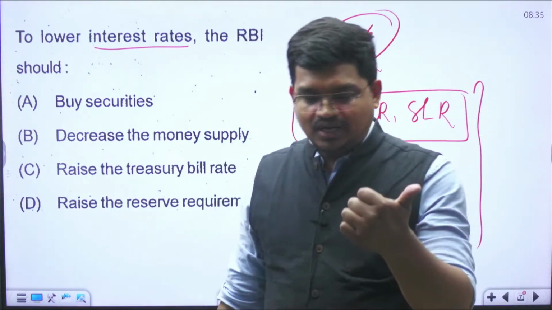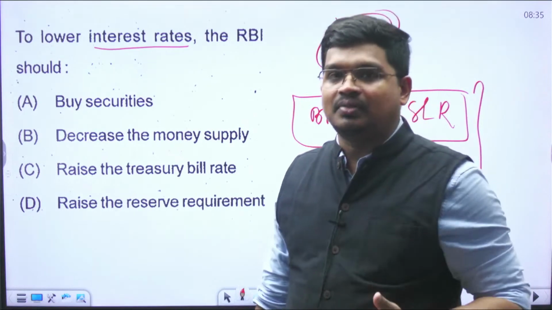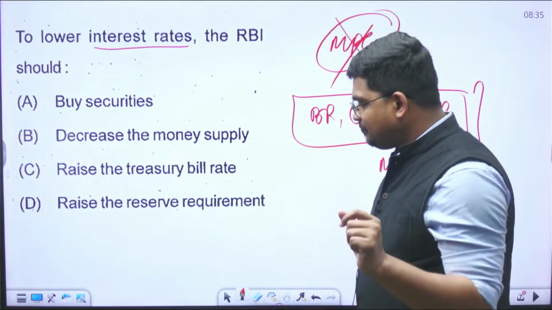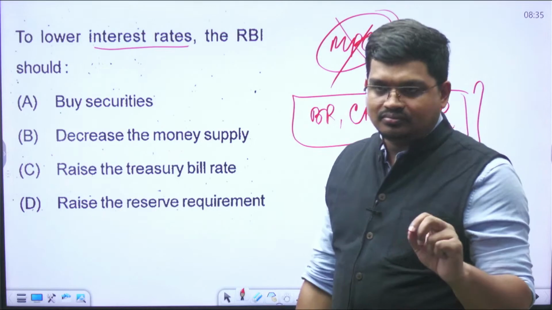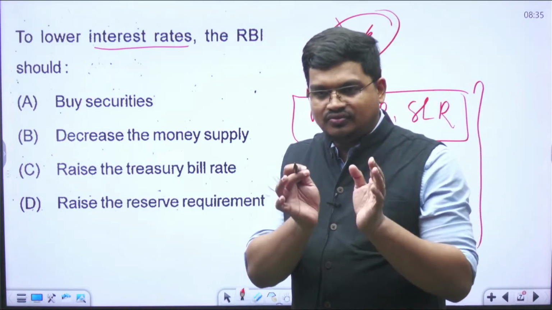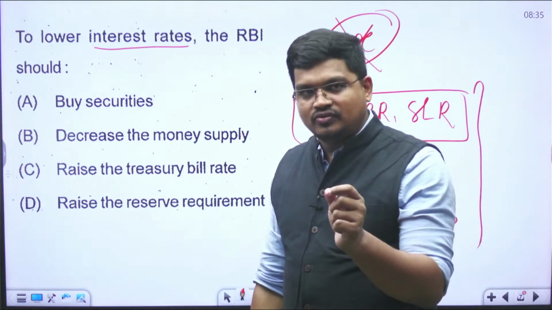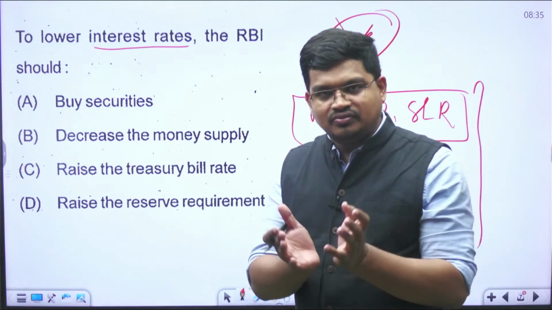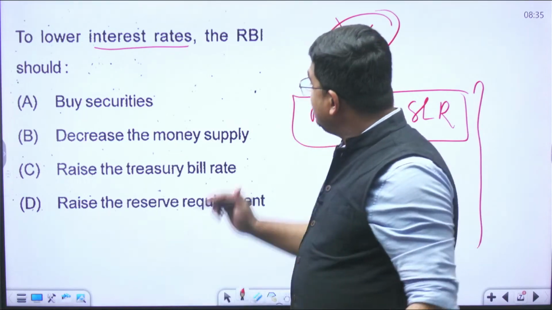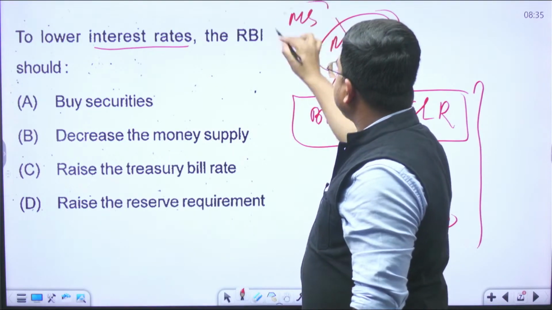Now, before that, let me ask you, what is this money supply? Money supply is, at a point of time, the quantity of money available in the economy. That is known as the money supply.